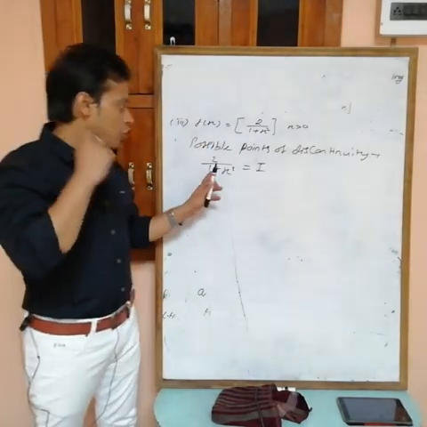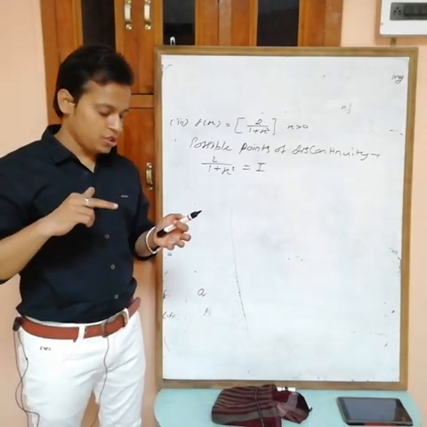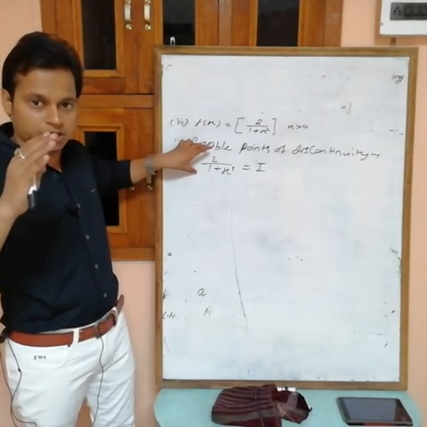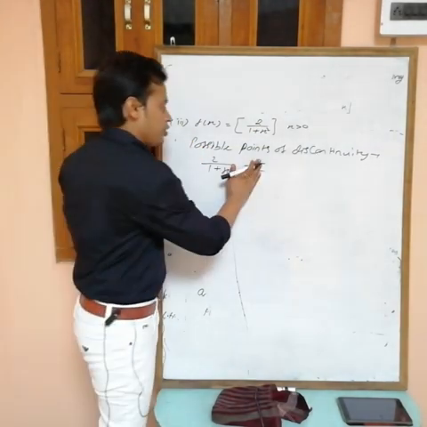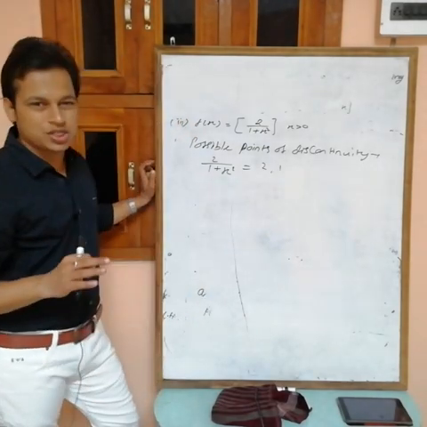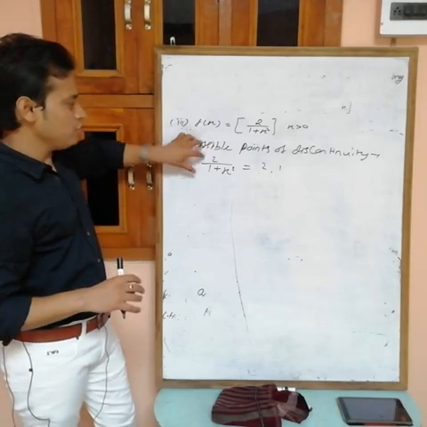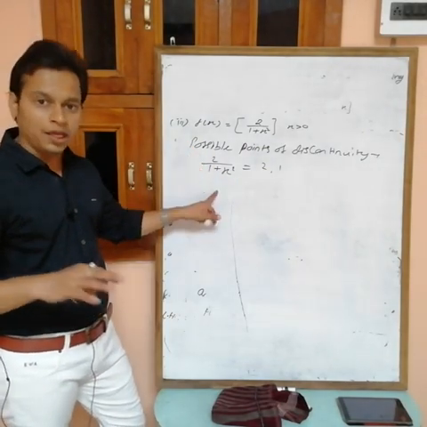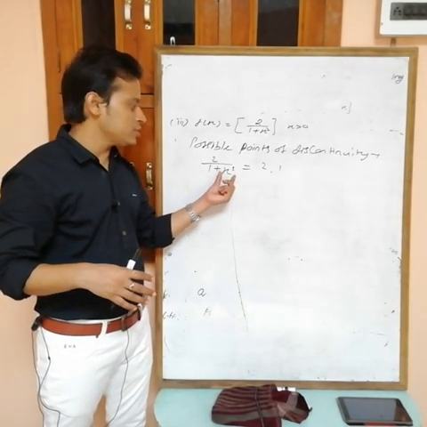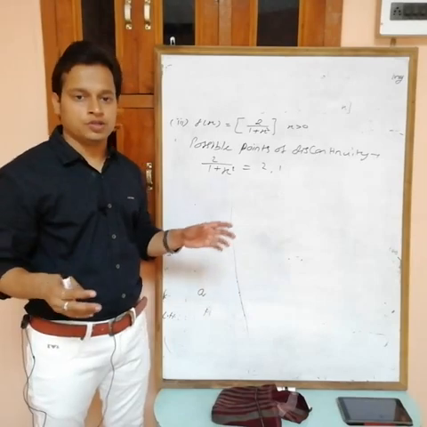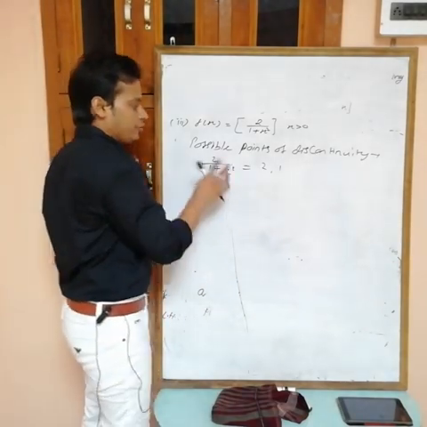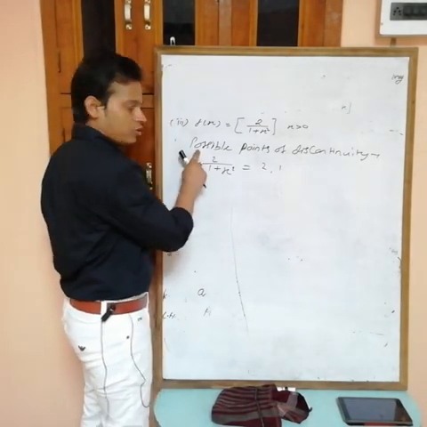So how many integers can it take? It can take 2. This can't be greater than 2; it can be less than or equal to 2. It can be 2, it can be 1. It can be 0? Actually this becomes 0 only if the denominator becomes infinity, 2 by infinity equals 0, but we can't take x as infinity, so you can't take 0 also in this one. So it can take only two integers, 2 and 1, because this is always less than or equal to 2.